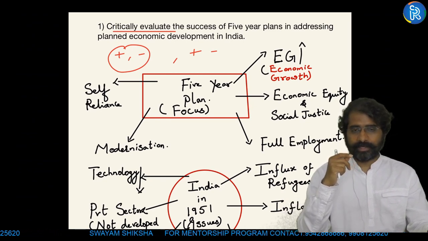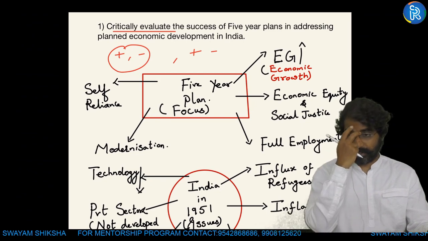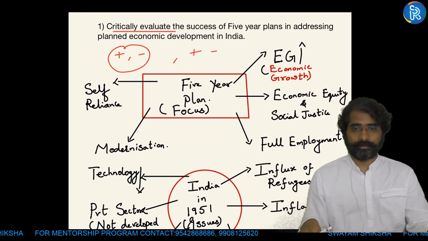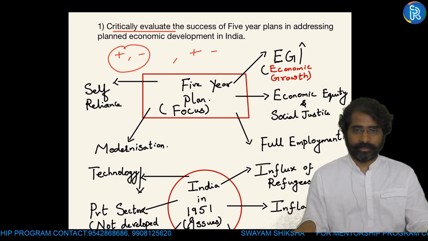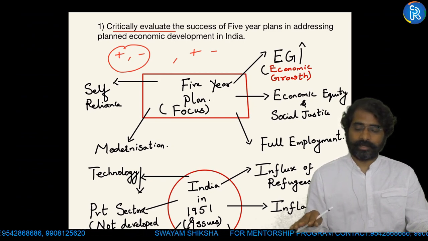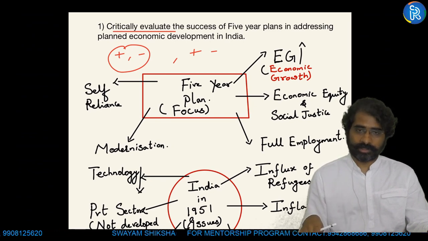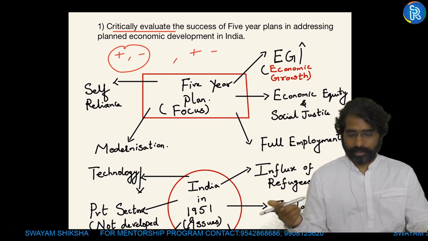For example, for inflation targeting, RBI was taking the CPI, Consumer Price Index. CPI is a good index because it ultimately shows what the final consumer is paying.